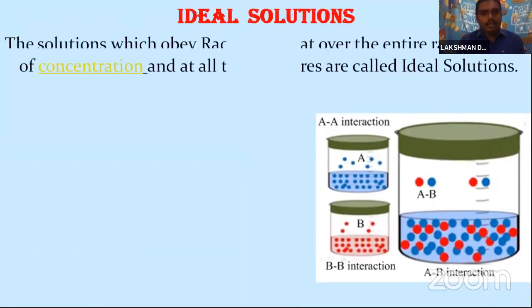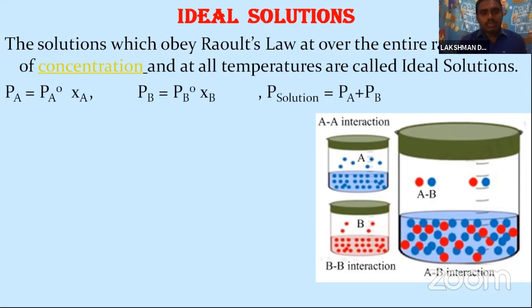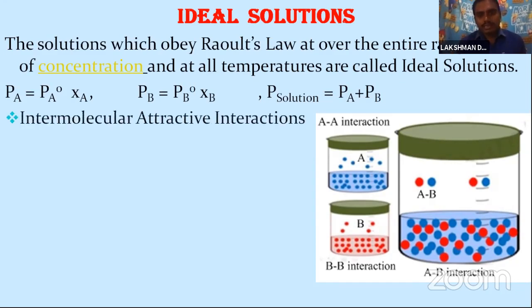Let's come to ideal solutions. Based on Raoult's law, liquid solutions are divided into two types: ideal solutions and non-ideal solutions. Let us discuss ideal solutions first. The solutions which obey Raoult's law over the entire range of concentration and at all temperatures are called ideal solutions. According to Raoult's law, PA is equal to P naught A into XA.